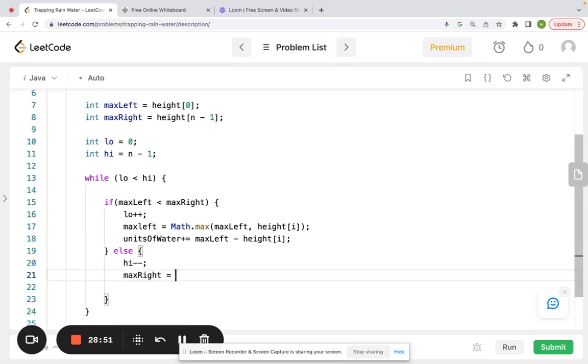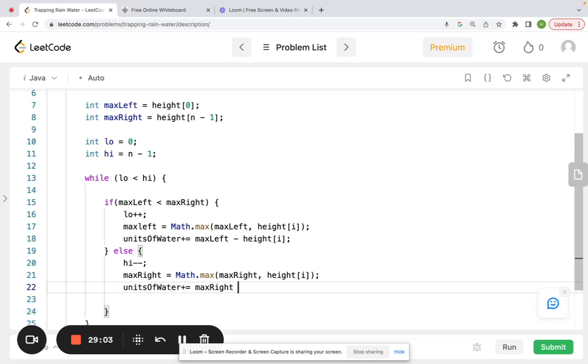We're going to update the max right, the math.max of max right and height at I. And we're going to, again, do the same, units of water plus equals max right minus. Sorry, this should be height at low, I think. Yeah, because that's the current height we'd be on. And there's not even an I in here. This is high. Max right minus height.